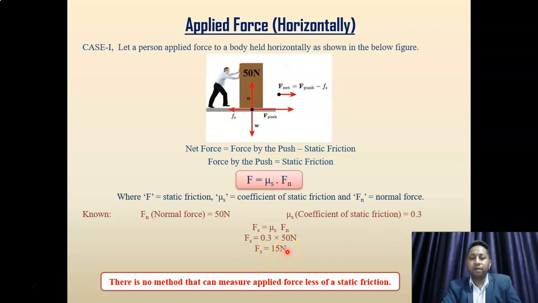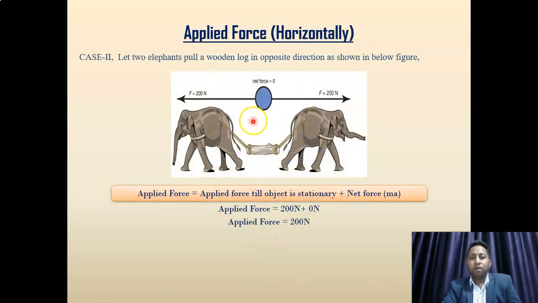Here we observe that we cannot calculate force less than the static friction. That means if the person applies 5 Newton force onto the body, then we cannot calculate it. In such types of cases, we just say force by the push is equal to static friction. This is not right. If the person applies 5 Newton force, then we have to calculate 5 Newton on the dot.